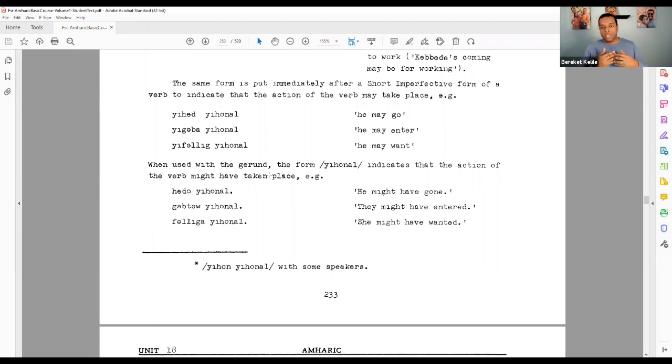And that goes to a distinction between may and might in English, as well as here in Amharic. You can see that there's a sense of tense involved, whereas in those sentences up above, Yehed Yehonal, Yigaba Yehonal, it's more present or maybe even future, whereas Hedo Yehonal with the gerund, Gabto Yehonal, has that sense of it happening in the past, or that it is probable that it won't happen.